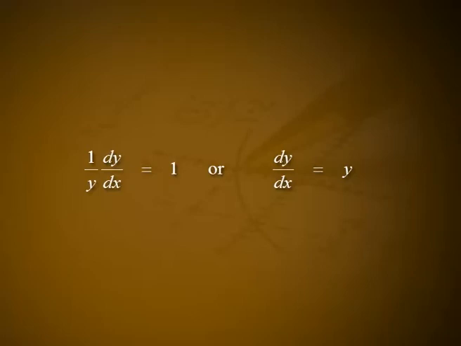Note: to remove logarithms from an equation, exponentiate both sides. To remove exponentials, take the logarithm of both sides. The derivative of y equal to e raised to x. To find the derivative of y equal to e raised to x, we take the logarithm of both sides, log y is equal to x, and differentiate implicitly with respect to x. Then 1 by y into dy by dx is equal to 1, or dy by dx is equal to y.